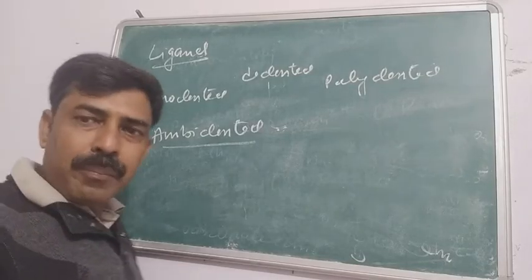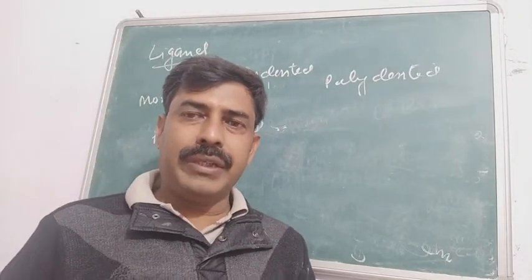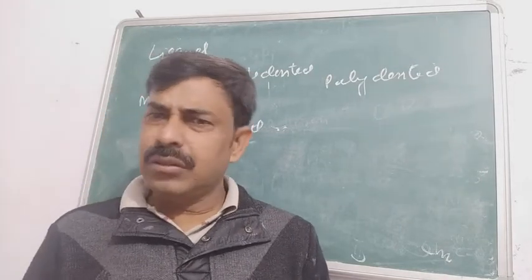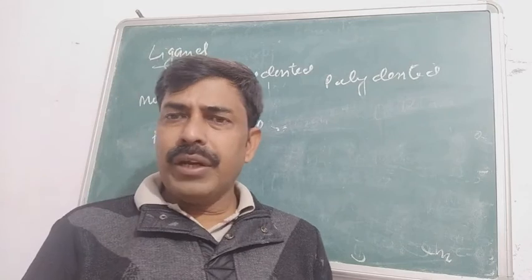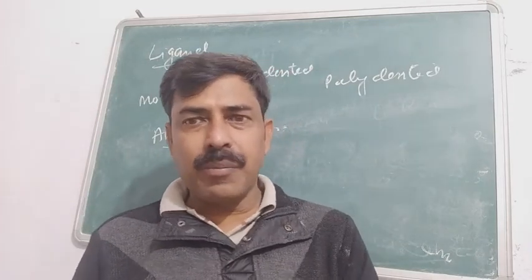Next one is the ambidentate ligands. In chapter number 1 in organic chemistry, that is the haloalkanes and haloarenes, you have studied about the ambidentate nucleophiles. Almost the same thing is here. Ambidentate ligands, that means the ligand having 2 donor sites, are called the ambidentate ligands.